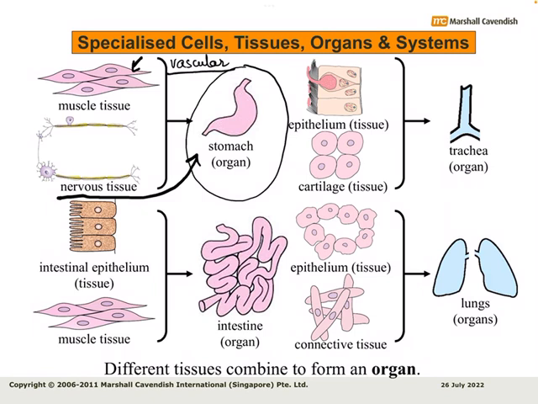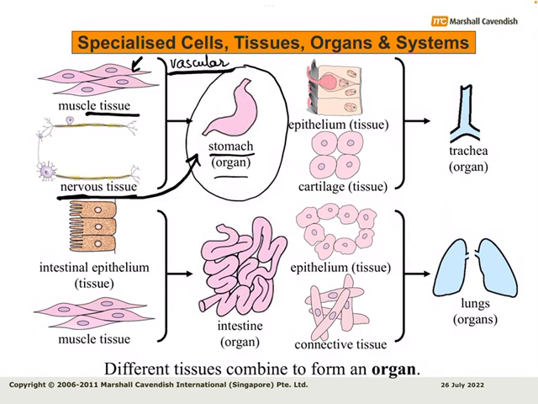Moving on, different kinds of tissues can combine to form an organ. To give you an example, let's take the stomach. We all know that the stomach is the organ where we put our food, and it contracts and relaxes in order to break the food into small particles. Of course the stomach muscle should have muscular cells so that they can contract and relax. Since the stomach is also full of feelings, in the sense that when your stomach is empty, you feel hungry, there must be some nervous tissue inside the stomach which gives you this feeling,